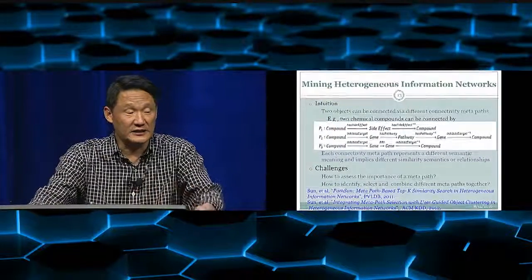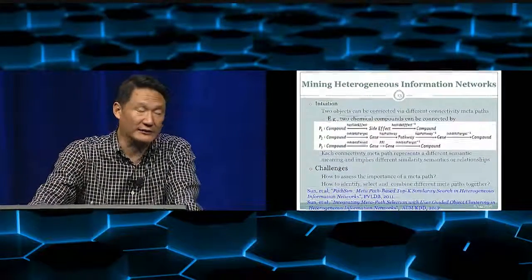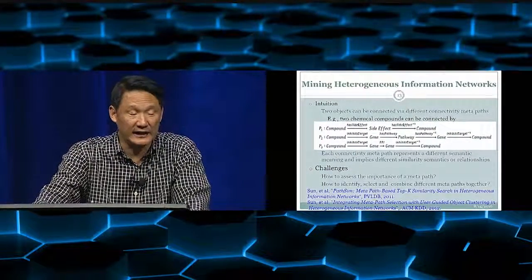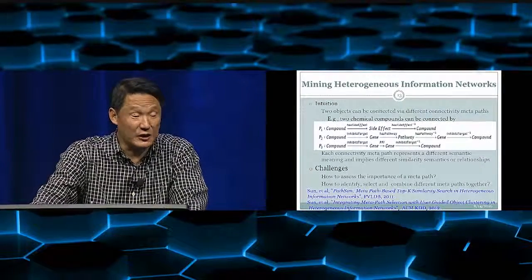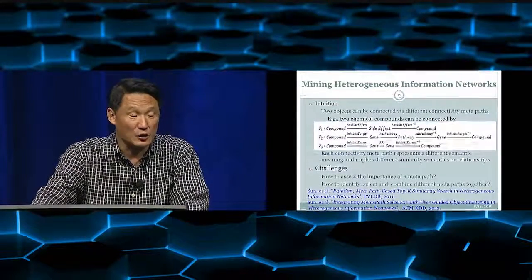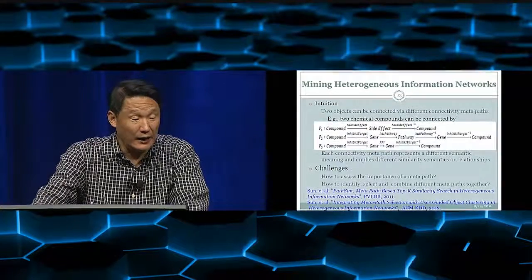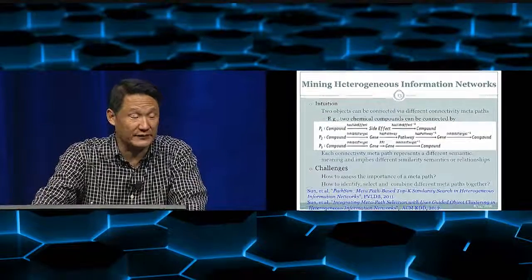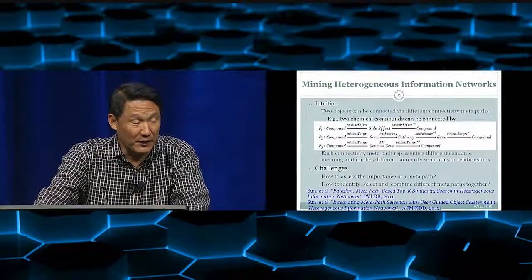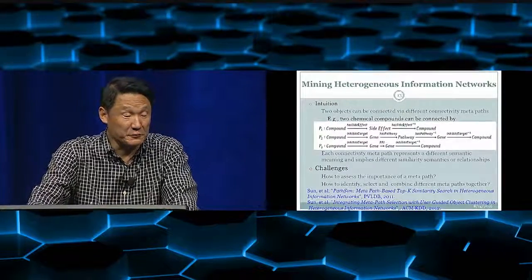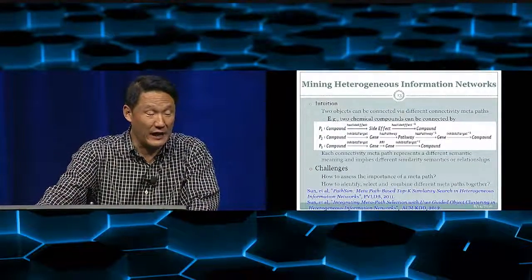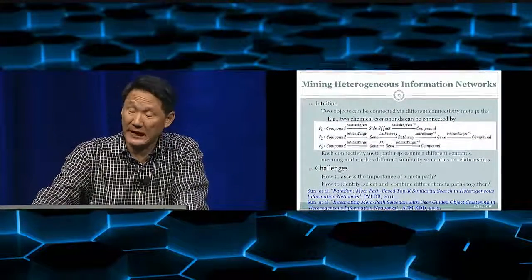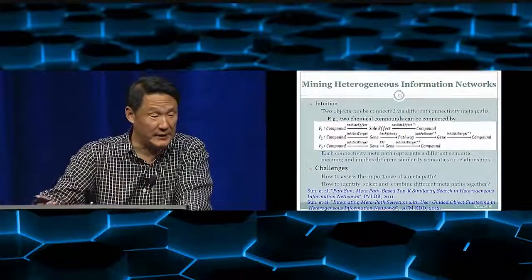So basically, we can see from the previous graph that there are different metapaths that can connect the two chemical compounds, and each of them has different semantics, right? So the important thing is which metapath is more important, and how do we weight the different metapaths? In the paper with Yizhou Sun and Jiawei Han, we look at the general issue of how to decide the importance of metapaths and how to weight them.